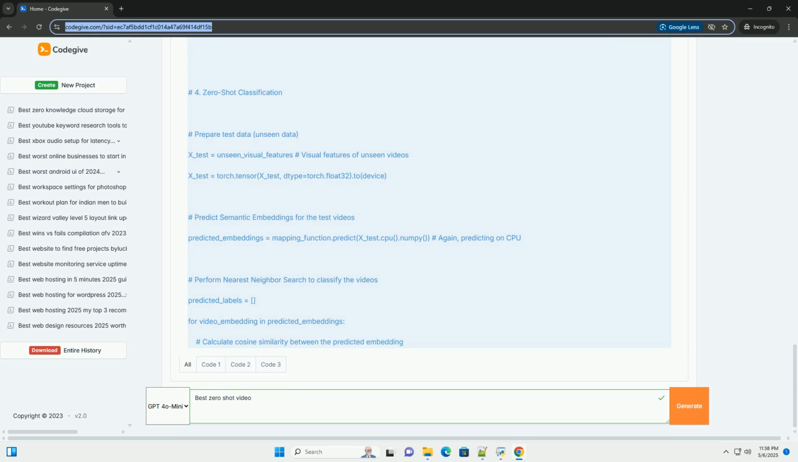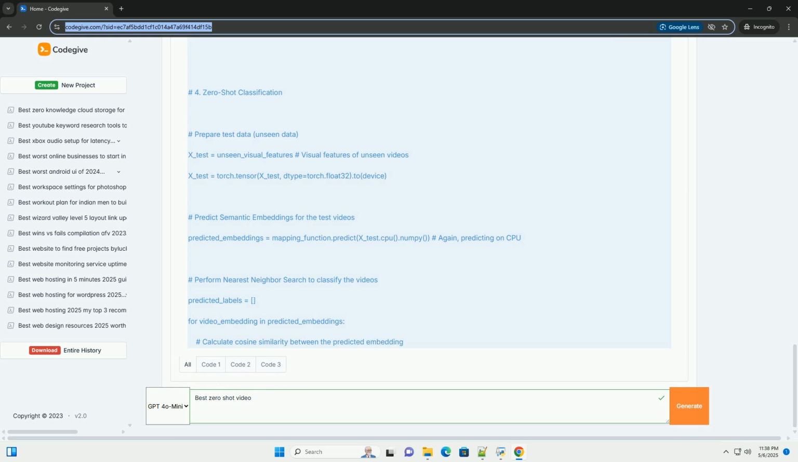Transformer-based video encoders, utilizing transformer architectures, such as TimeSformer or VideoBERT, which are capable of capturing long-range temporal dependencies in video sequences. Mapping function: a function that learns to map visual features from videos to the semantic space. This is the key to transferring knowledge from seen to unseen classes. Common approaches include linear regression, a simple mapping function that learns a linear transformation between the visual feature space and the semantic space. Neural networks, for example multi-layer perceptron, more complex mapping functions that can capture nonlinear relationships between the visual and semantic spaces.